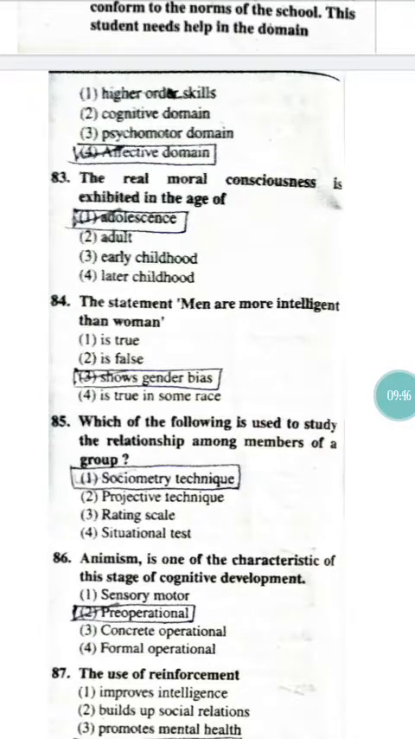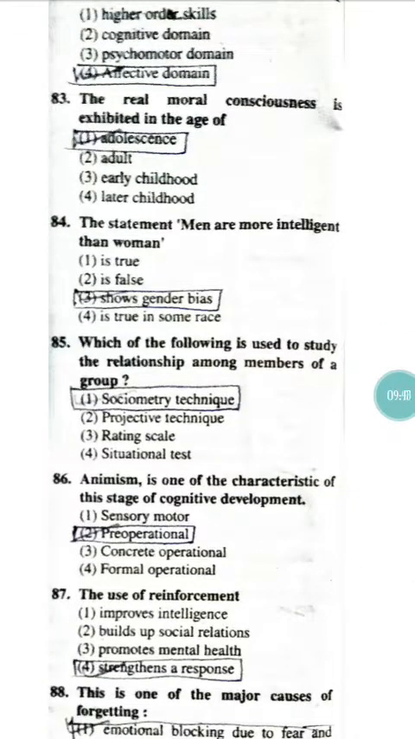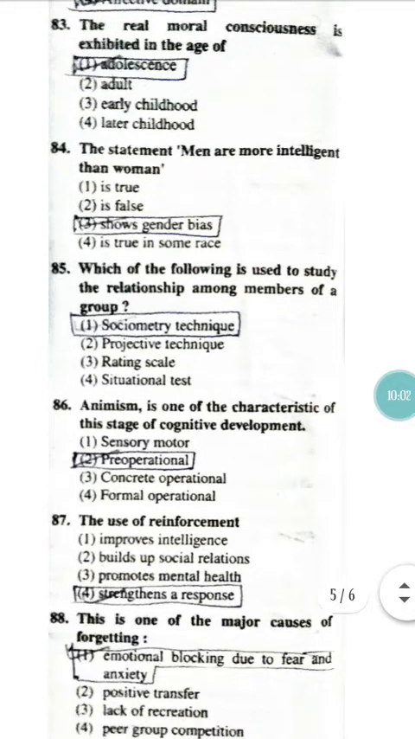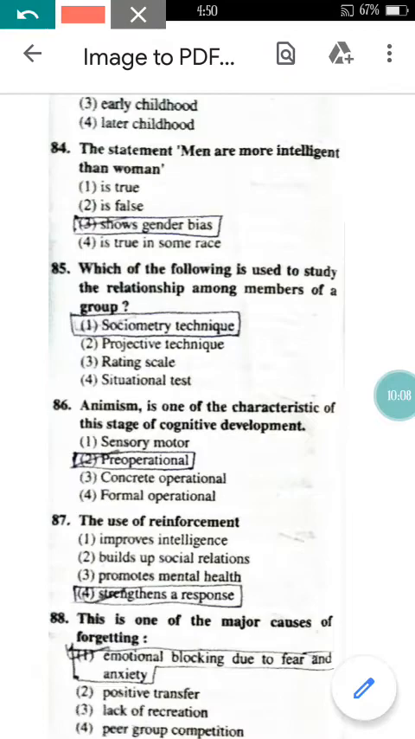Now question number 83. The real moral consciousness is exhibited in the age of? The real moral consciousness will be exhibited in the age of adolescence, right? Now come to question number 84. The statement men are more intelligent than women. Here we are differentiating between the men and the women. So here it will show the gender bias, right? So option 3 will be correct.